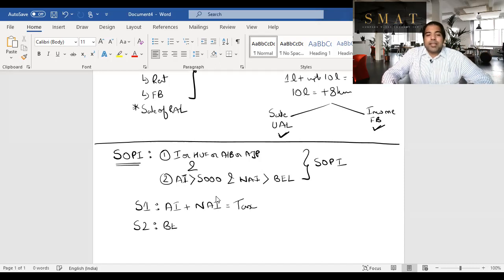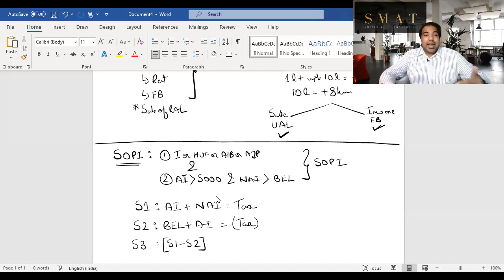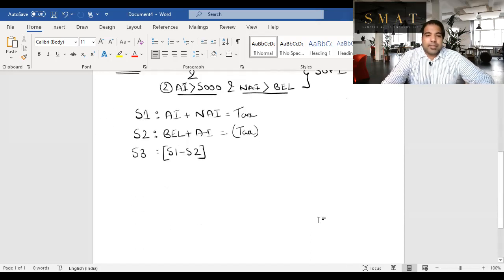You tell him the basic exemption limit, that is either 2 lakh 50 or 3 lakh or 5 lakh depending upon his age, basic exemption limit plus the agriculture income we will add, and on that we will calculate tax and we will minus it, so he calms down. And step 3 is nothing but step 1 minus step 2, and this, guys, is your basic tax payable under the scheme of partial integration. But please remember, agriculture income more than 5,000 and non-agriculture income has to be more than basic exemption limit. That means if you're earning from both ends, from agriculture and non-agriculture income, to such people the scheme applies, guys.